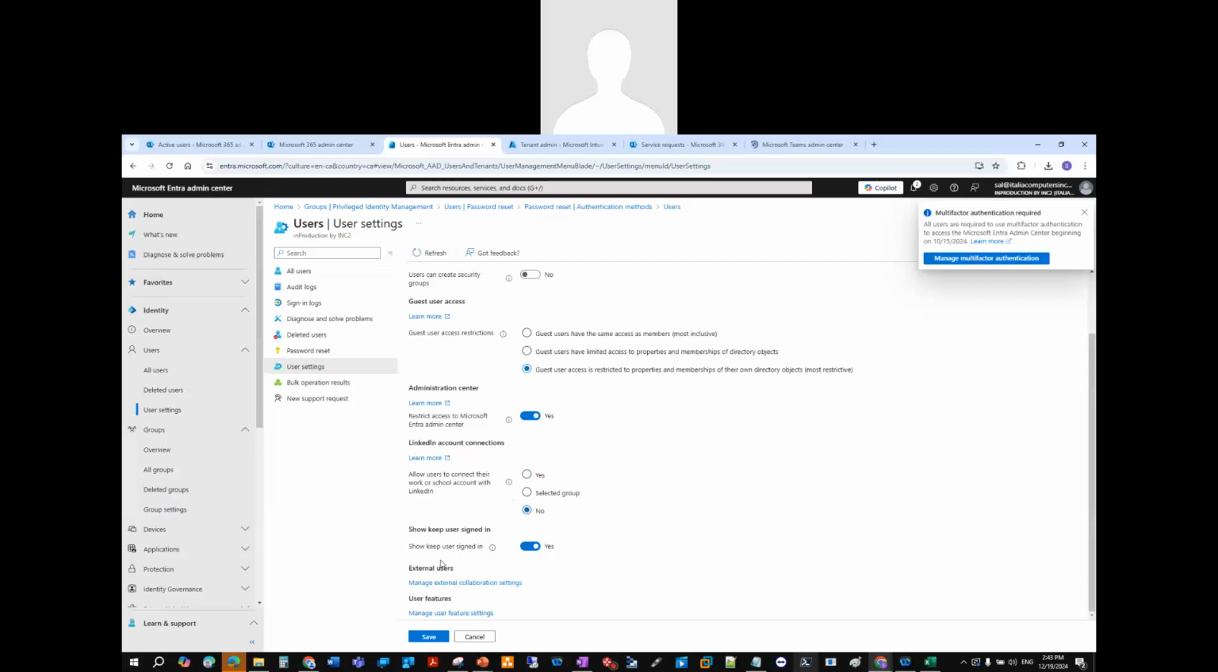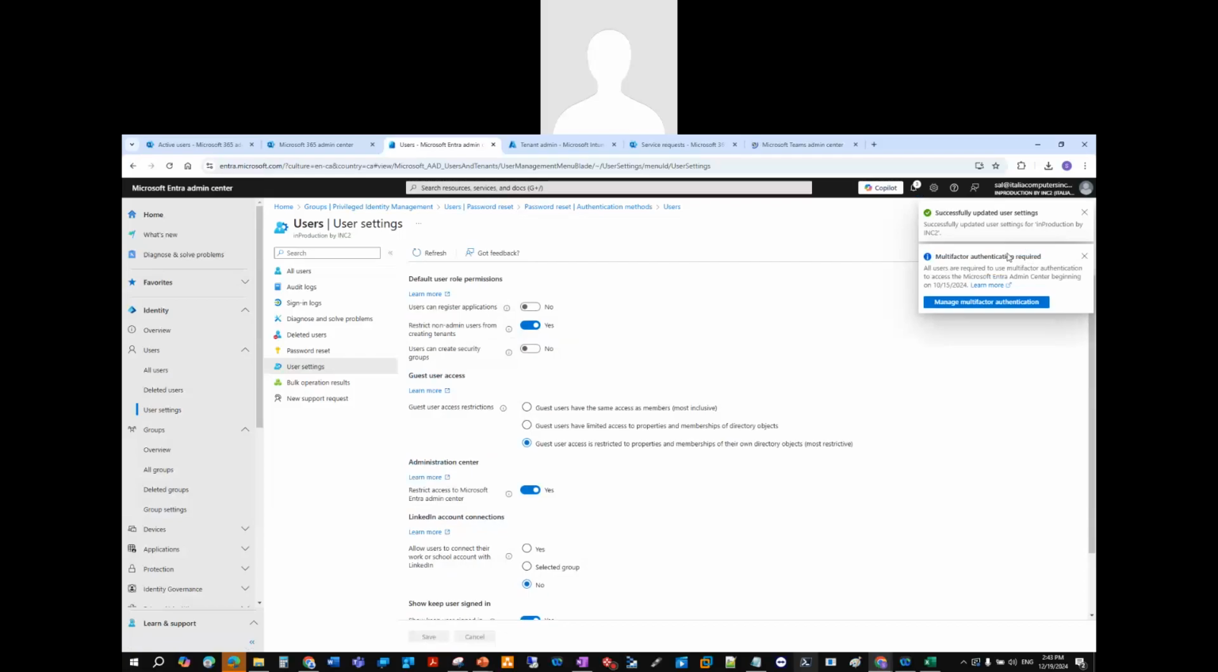Administration center. Again, restricting access to Microsoft Entra admin center. This switch prevents users from misconfiguring resources. So this is not a security measure. No lets non-administrators browse the admin center. Yes, restricts it. So I'm going to say yes, right? And we have 5 more minutes. And again, LinkedIn accounts allow users to connect to their work. I want to say no. Show keep users signed in. And again, we could set up the collaboration for external users and user features. I'm just going to say yes for now. I'm going to save that and end the video from here.